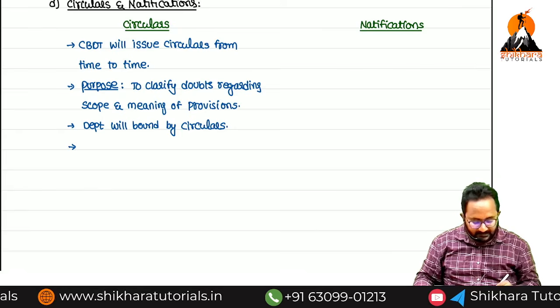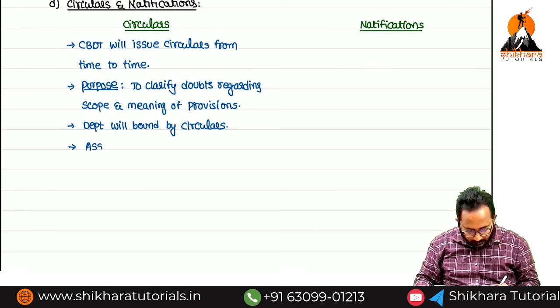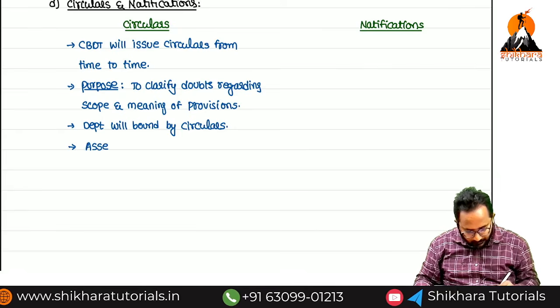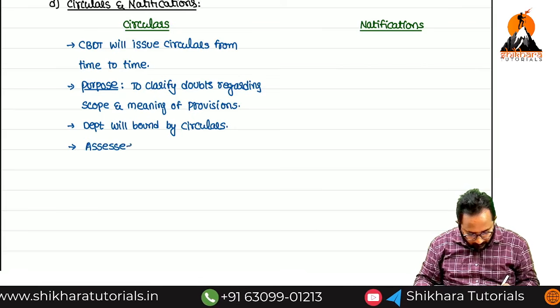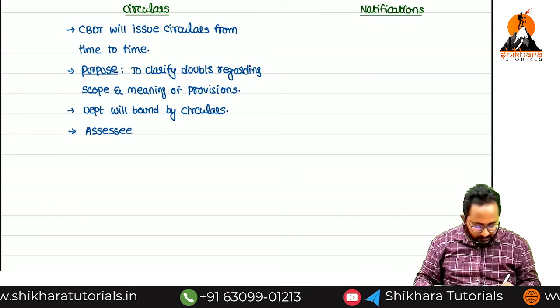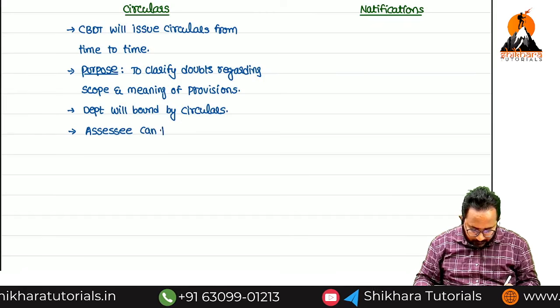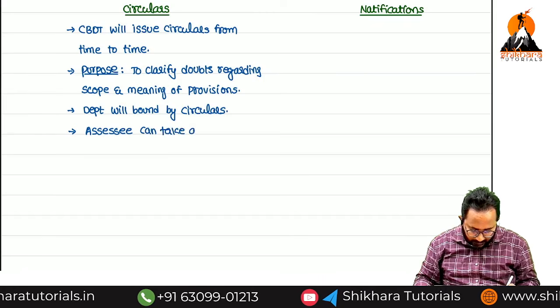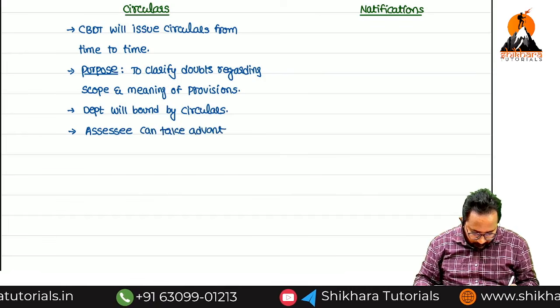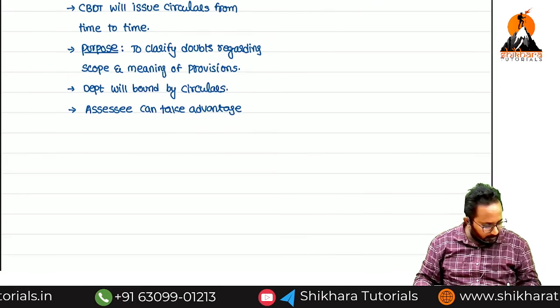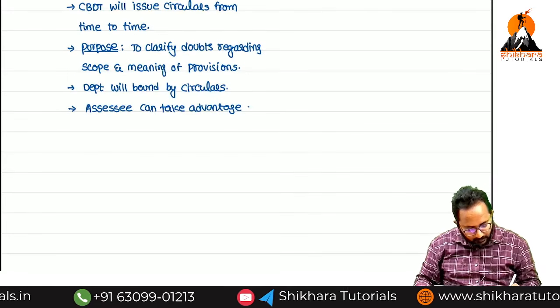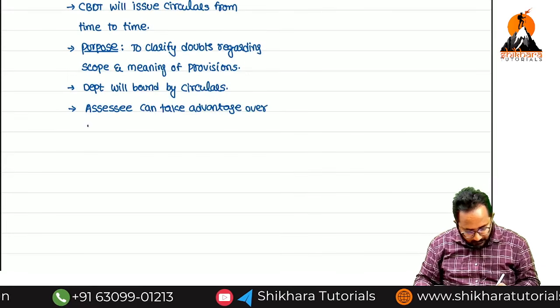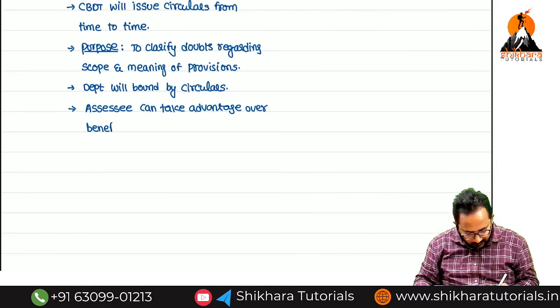Now, assessee side, can you tell me what he can do? Can take advantage over beneficial circulars.